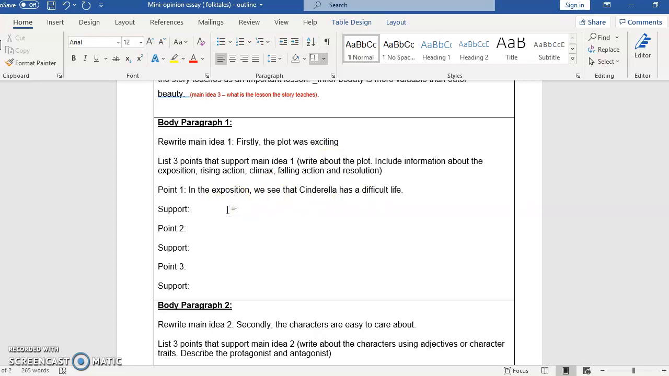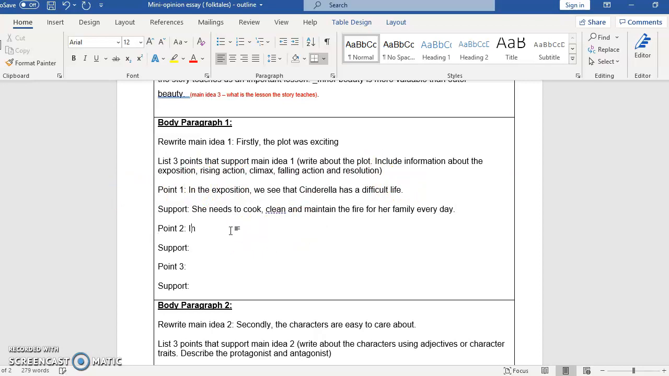So some evidence from the story. So she needs to cook, clean, and maintain the fire for her family every day. Okay, so pretty tough life, right? She's got to work all day. She's got to do these difficult jobs. So that's what we see her in the exposition.